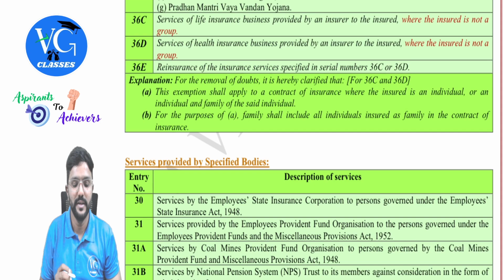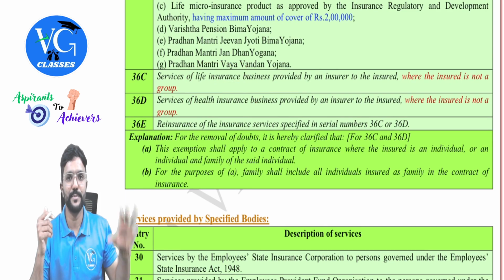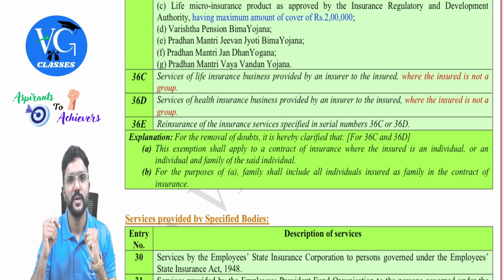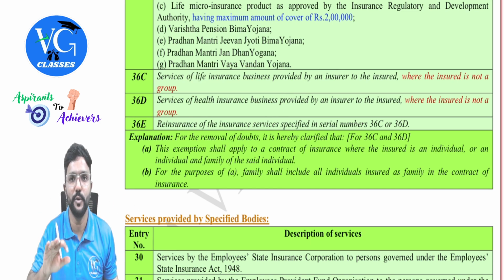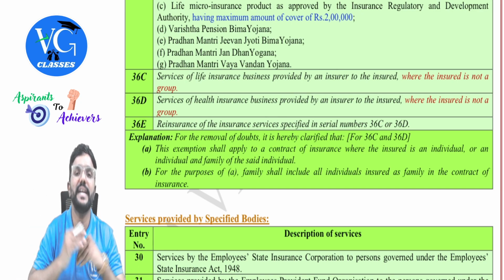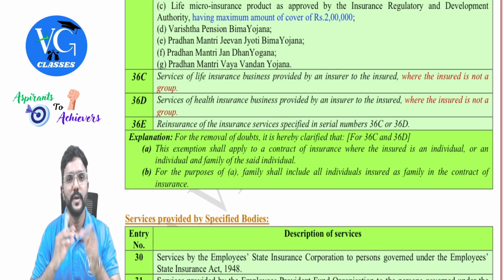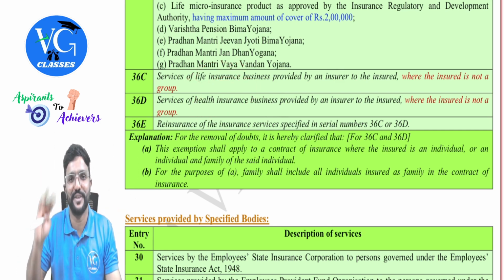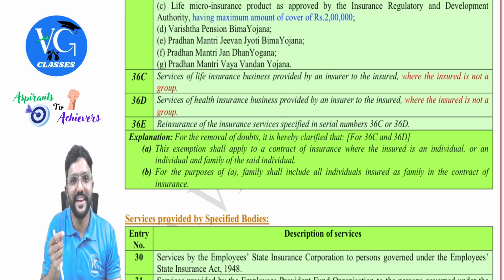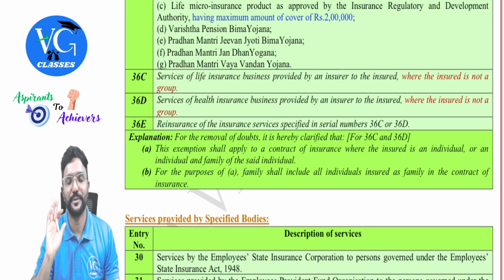For example, listen people. Assume I have taken a life insurance policy or health insurance policy in the name of me, my spouse, children, or even parents. Whatever premium I am paying for that is exempt from GST. Even though it is a group, as it is a family group, it is completely exempt. Now assume TCS or Infosys or any other private employer took insurance, life insurance or health insurance, in the name of all their employees as group insurance. Whatever premium they are paying, is it exempt? No, because it is a group insurance and it is not a family group.